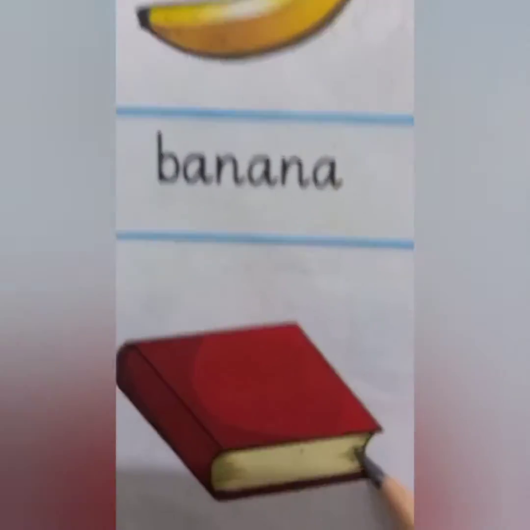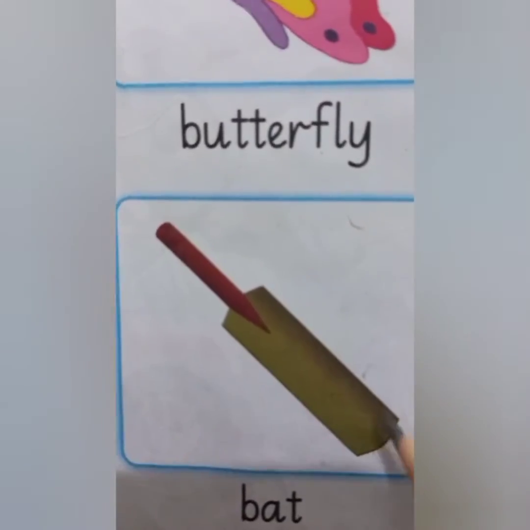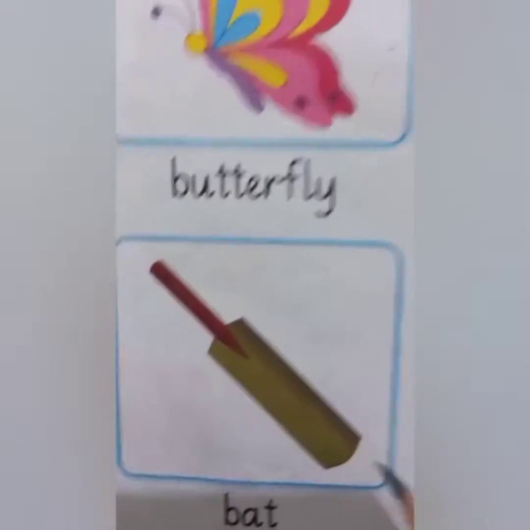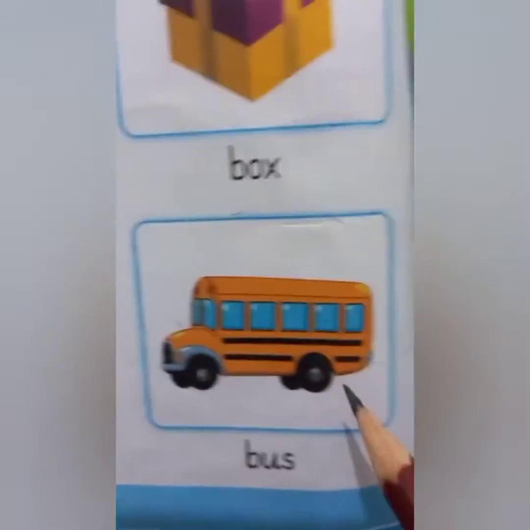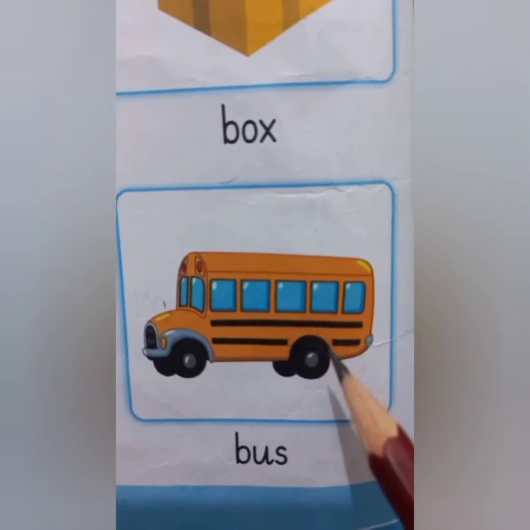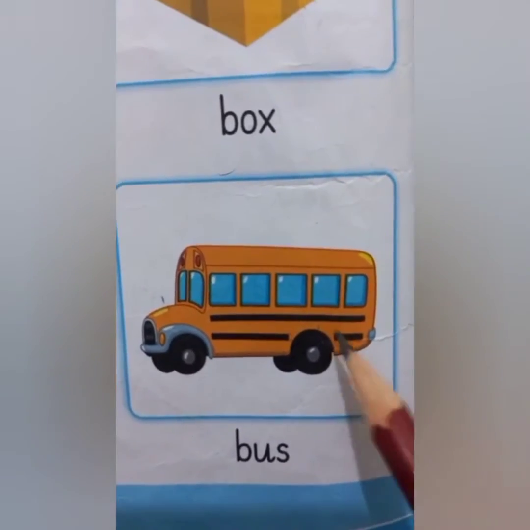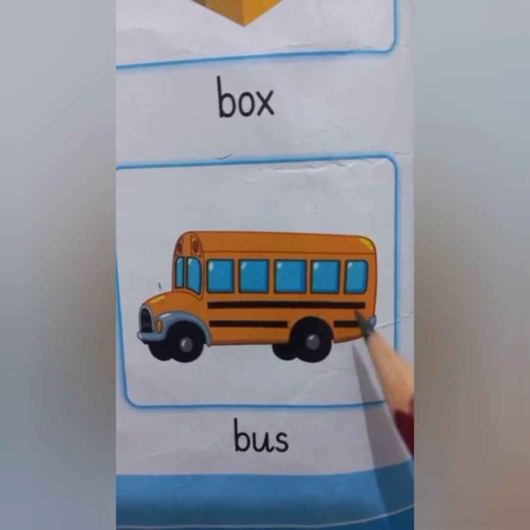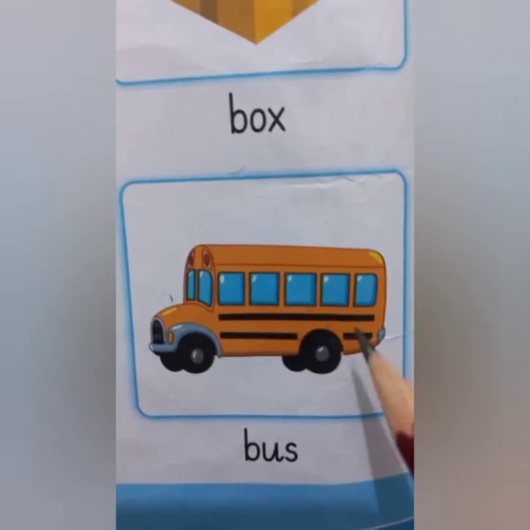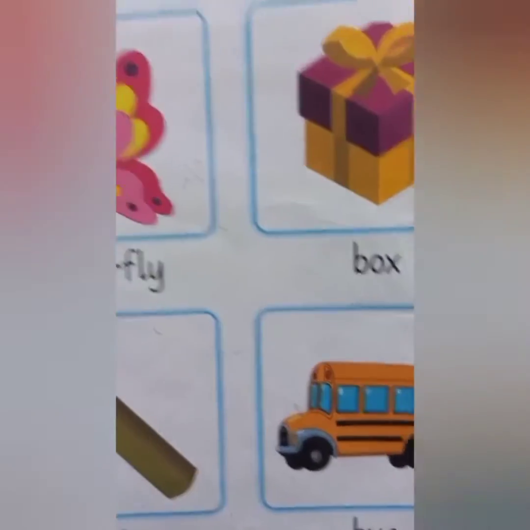It is book. Bat. The boys play with the bat and ball. Bat. The next object is bus. The people on the bus go up and down, up and down. Bus. So now students, have you noticed the beginning sound?